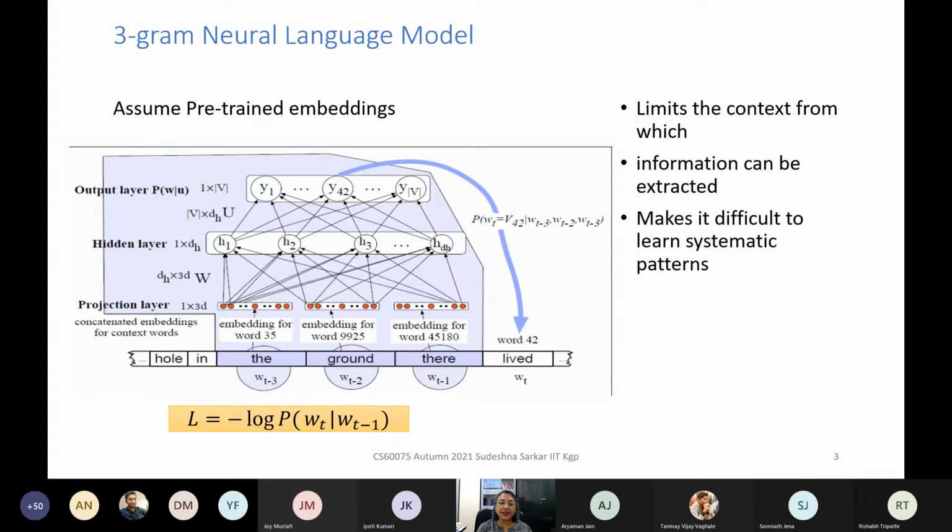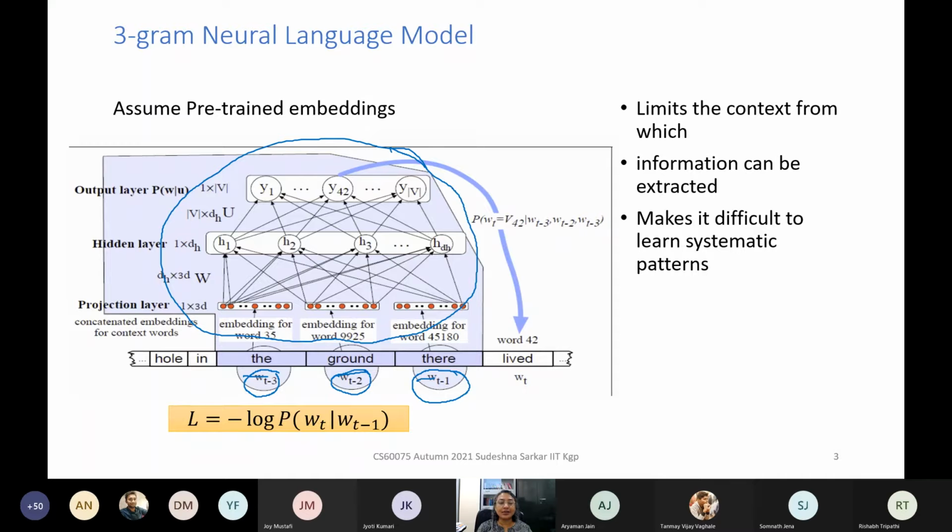We have already seen word2vec methods like CBOW or skipgram. So suppose you want to predict the next word after "the hole in the ground there". Suppose you use a 4-gram model. So you look at the previous 3 words and you want to predict the next word. One way of doing it is to take the word embeddings of the previous 3 words, and then you have some neural network.